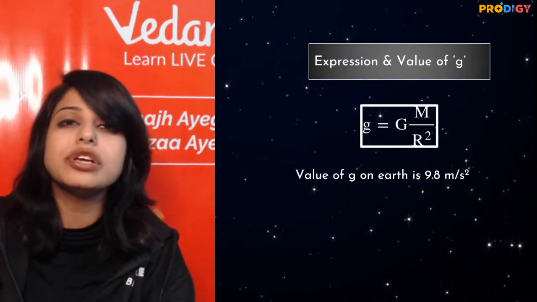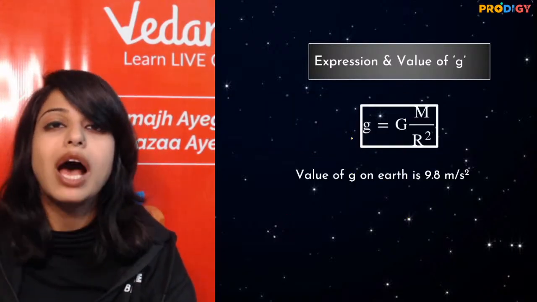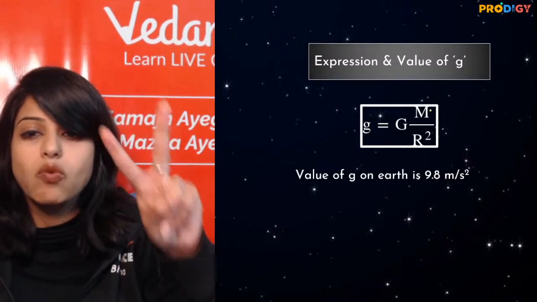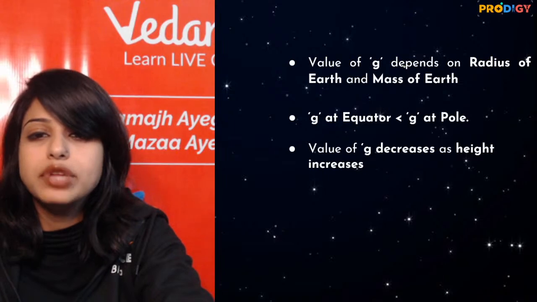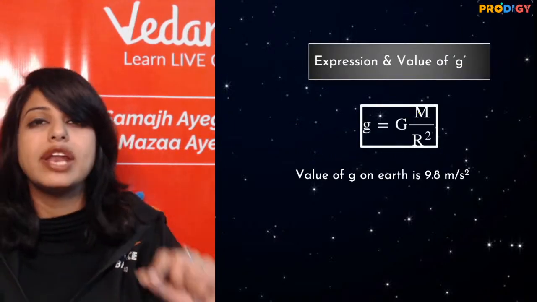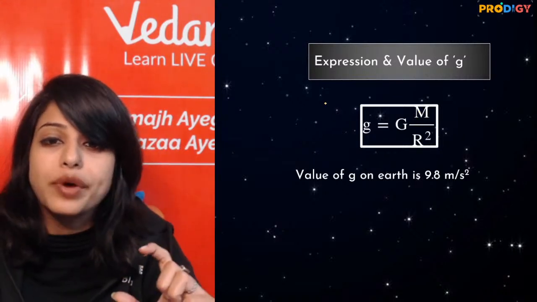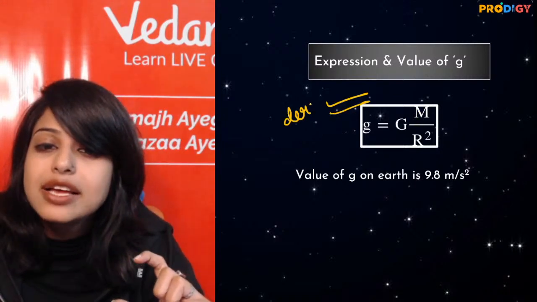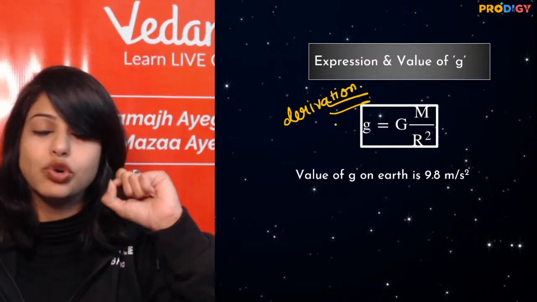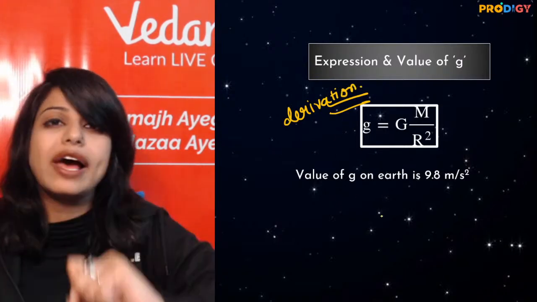Then the next question comes, what is the expression? How do we calculate g? So actually g depends on two things. One is the mass of the earth and the other is the radius of the earth. Its formula is given as capital G capital M by R square. And the derivation of this, as I told you, can come as a 3-marker question. So we will be doing that. Don't worry about it.